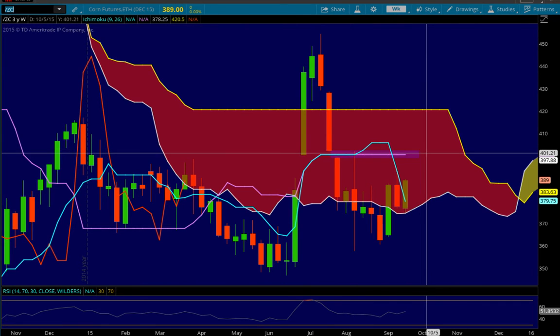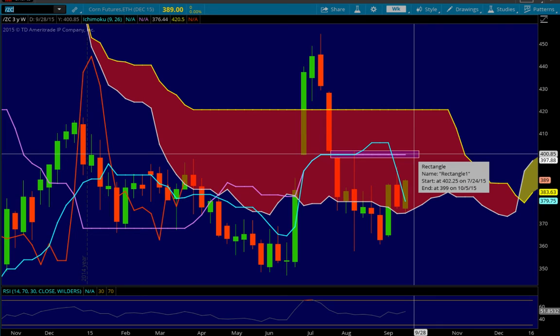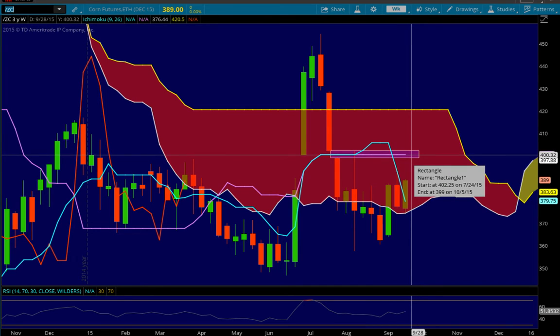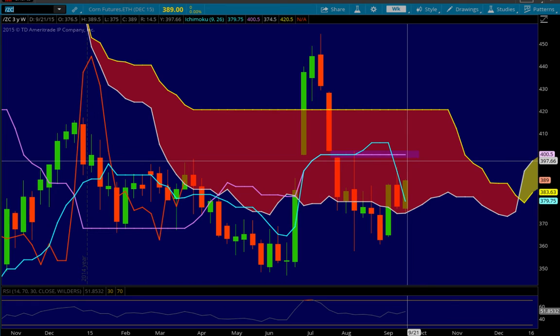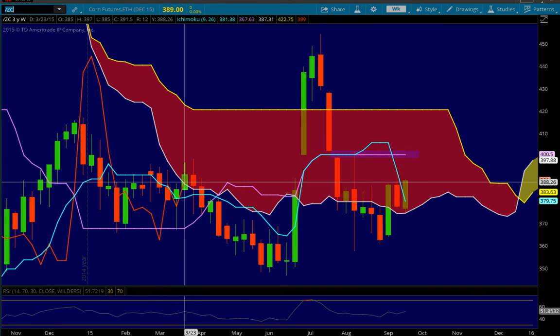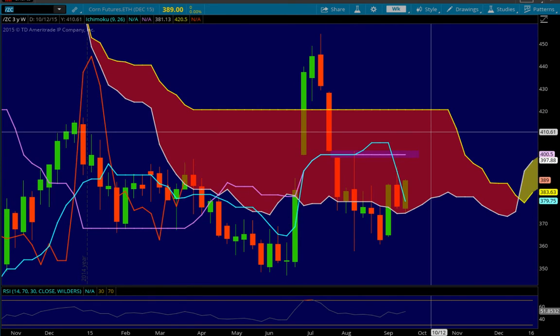It's kind of hard to see, the colors changed on TOS, so it's real. You can see when I outline it, it makes the outline around it. Otherwise, it's kind of vague looking. But the top of that is at 402.25, which would be the gap fill area that we could potentially reach if we do move higher, or the Kijun-sen, which is at 450. Chikou is stuck into this candle right now. So overall price action is neutral inside the cloud on corn on the weekly.